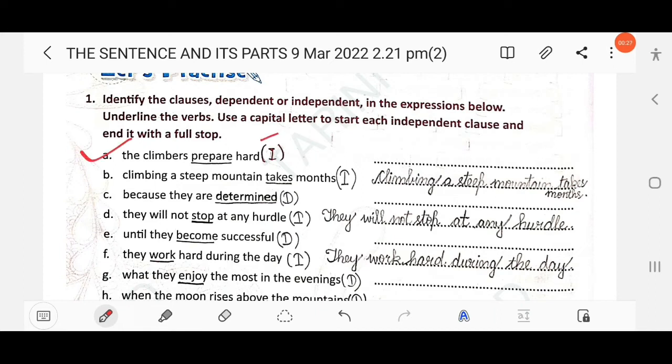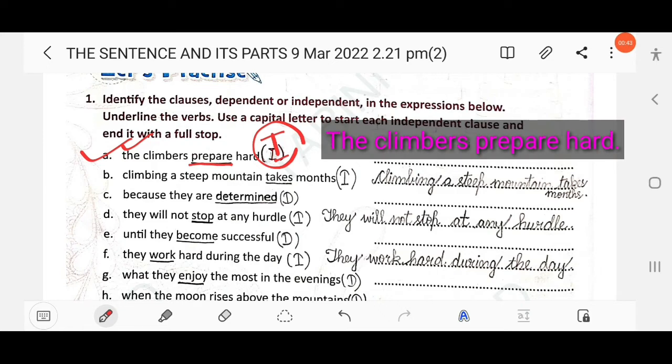Which clause? This is an independent clause, as there is a subject, the climbers, and a verb, prepare. So you have to underline the verb prepare, and you need to write it with a capital letter to start each independent clause. So you have to write: The climbers prepare hard. And then use a full stop at the end of the sentence, right?